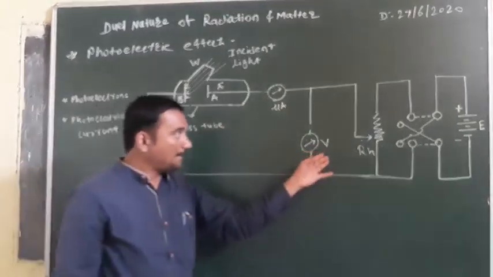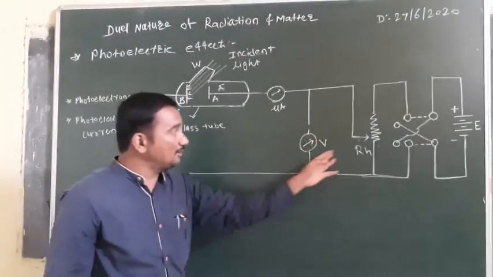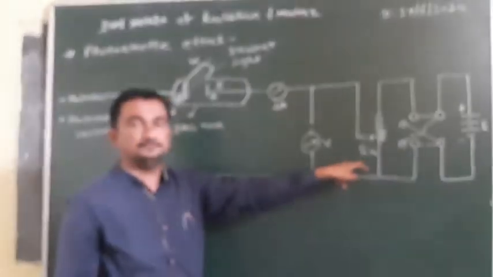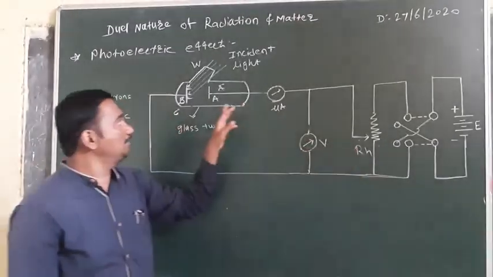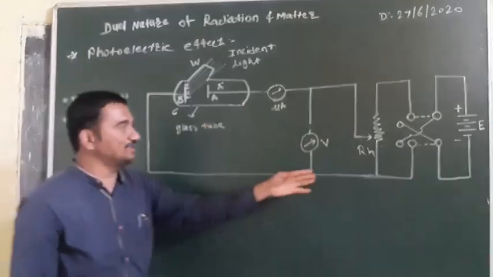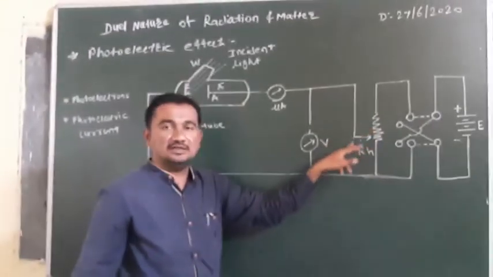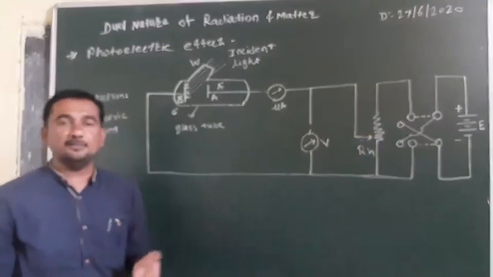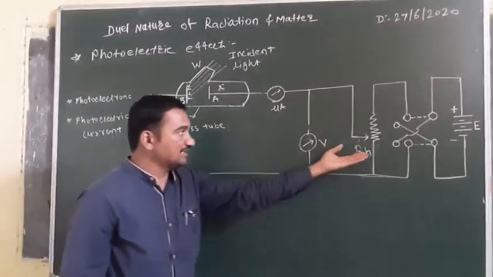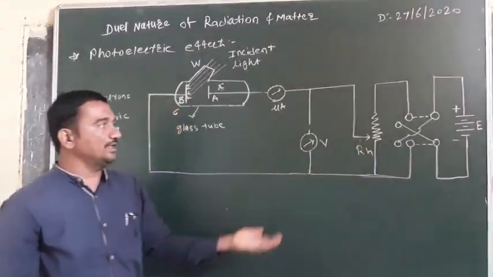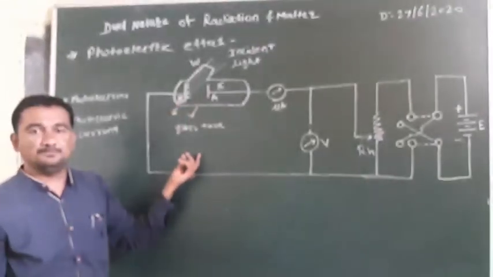The applied potential difference can be controlled by using this rheostat. The applied positive as well as negative potential can be controlled by the rheostat. Rheostat means variable resistance. By sliding it, we can decrease or increase the potential difference between the plates.